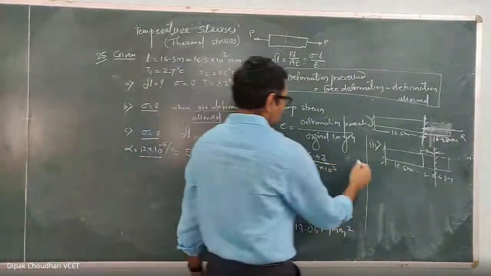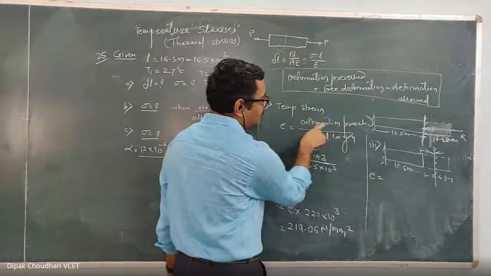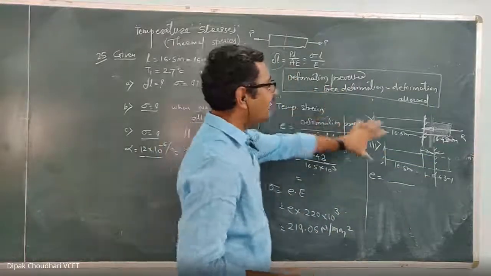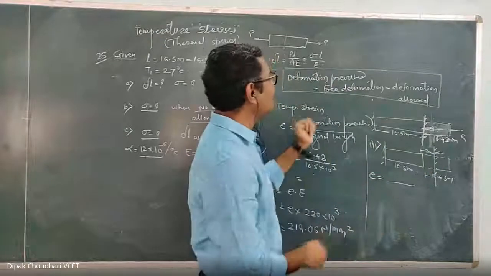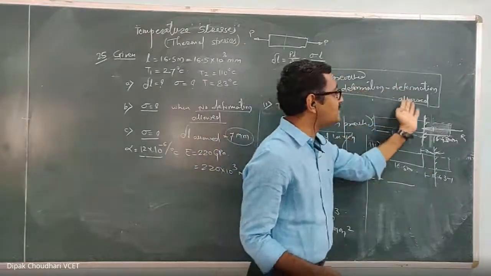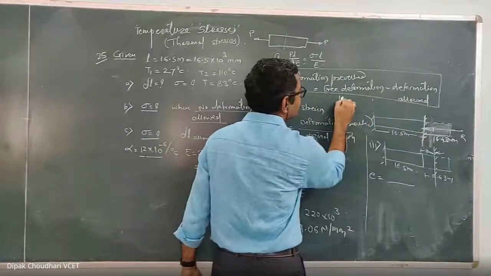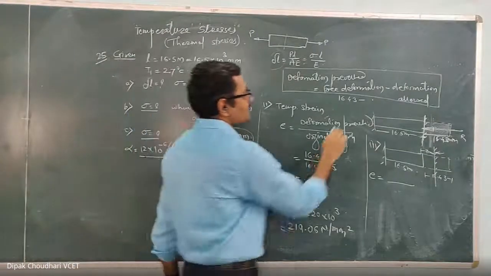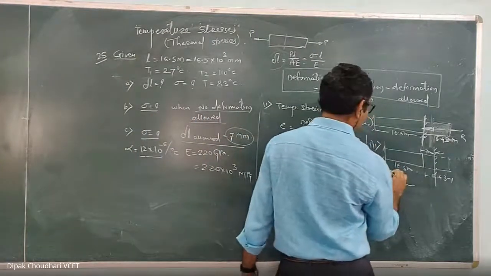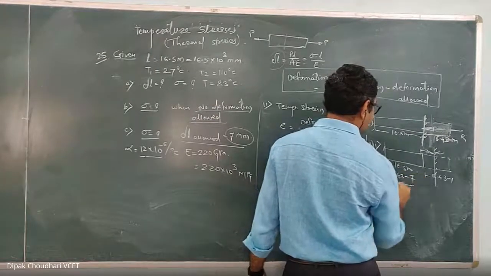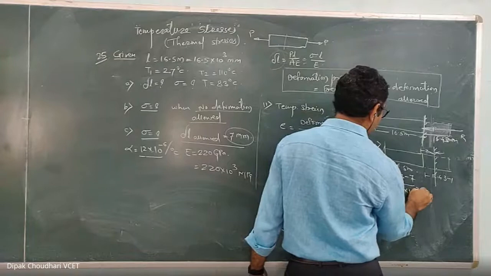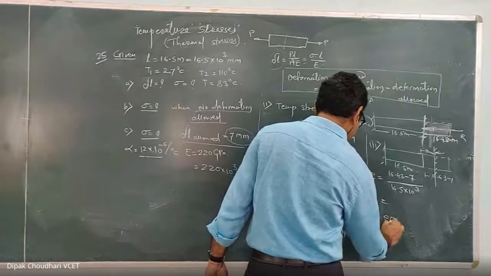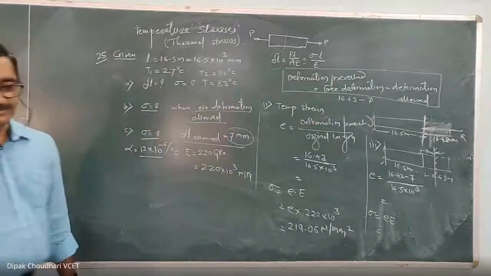Now here again we'll calculate the temperature strain, which is the deformation prevented upon original length, same formula. Now, in this case, how much is the deformation prevented? If it does not come directly, logically, then use this formula: deformation prevented is equal to free deformation minus deformation allowed. Here free deformation is 16.43 and out of that how much deformation is allowed? In third case the deformation allowed is 7 millimeter. So deformation prevented is equal to 16.43 minus 7 upon original length 16.5 into 10 raised to 3. From this one you can calculate the strain and by using the same formula calculate the temperature stress. Calculate.